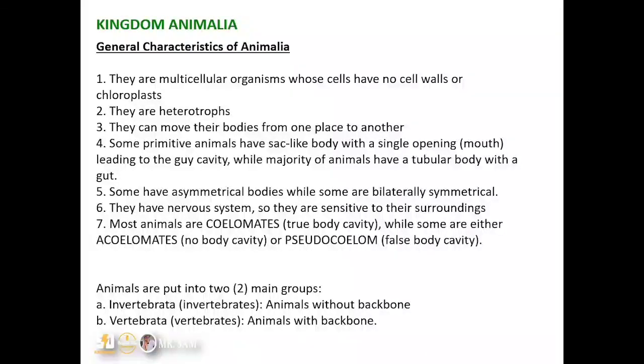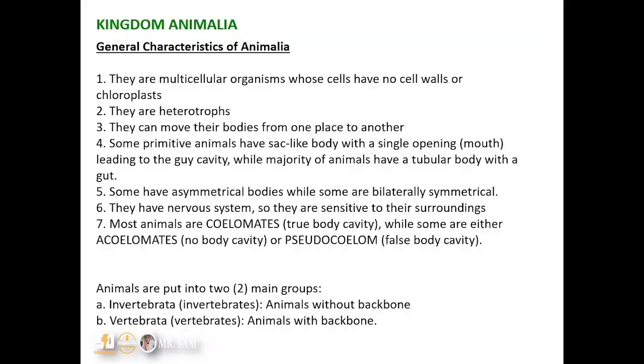Hello guys, welcome back to Slick Academics, and today we shall be kicking off by starting with the kingdom Animalia. But a little throwback to the kingdoms that we've treated initially. We have gone through kingdom Monera, kingdom Protista, kingdom Fungi, and kingdom Plantae. So lastly we shall be treating kingdom Animalia.